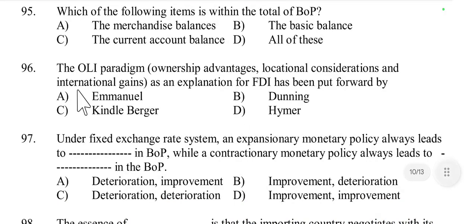Then question number 96. The OLI paradigm means ownership advantage, locational consideration, and international gains as an explanation for FDI has been put forward by? This concept was given by Dunning, option B, because John Dunning explained FDI using the OLI model, that is combining firm advantage, country specific factor, and control. So option B is the right answer.